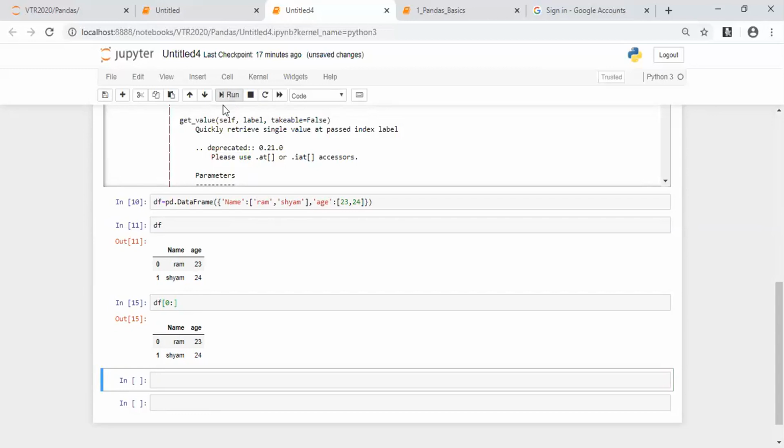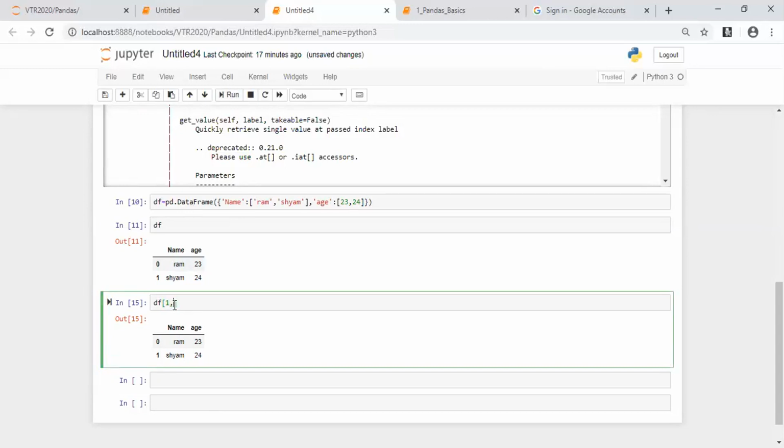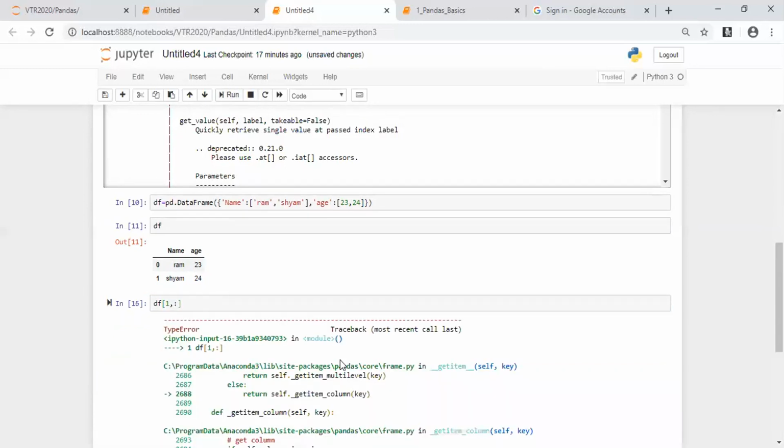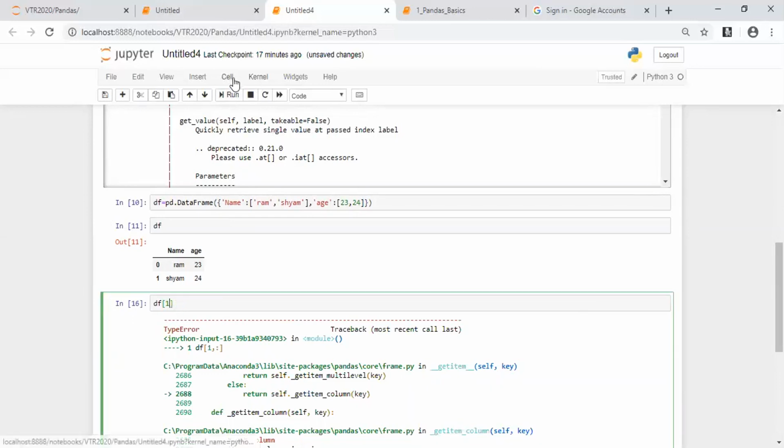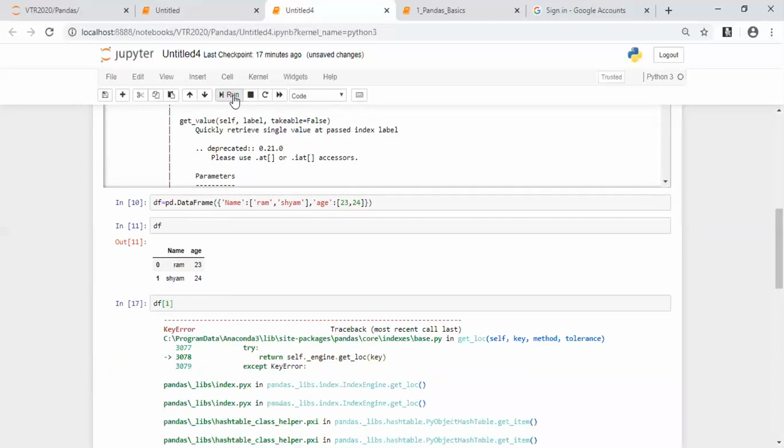Yes, sir. Okay, now comes the question: I require only the first row. Can I do something like this? No. When I say df of 1, I tried like this, I just tried df of 1, no. So how to get only one row? Hold on to this. We will see this when we start doing with LOC and ILOC.